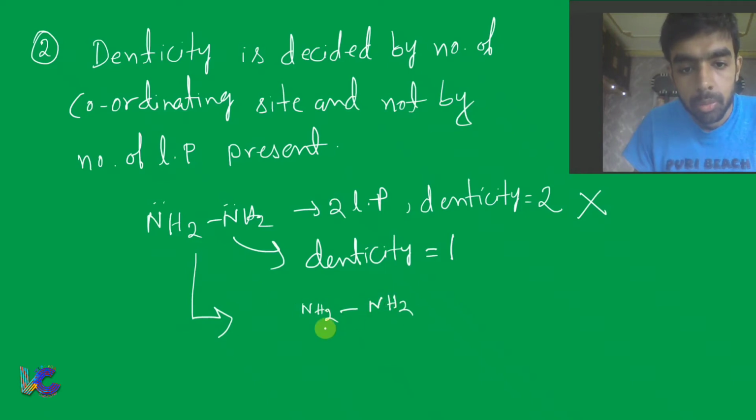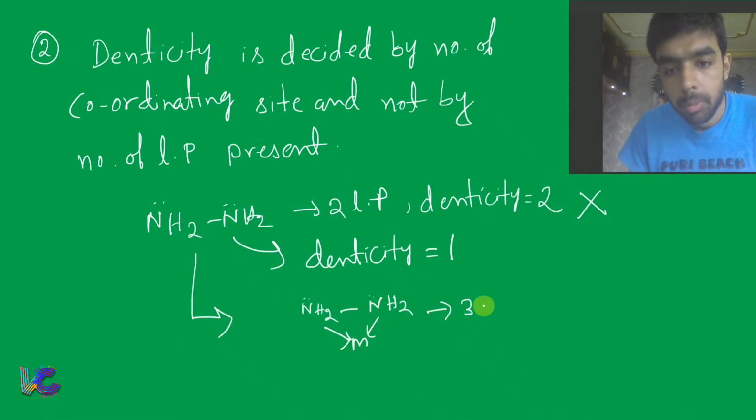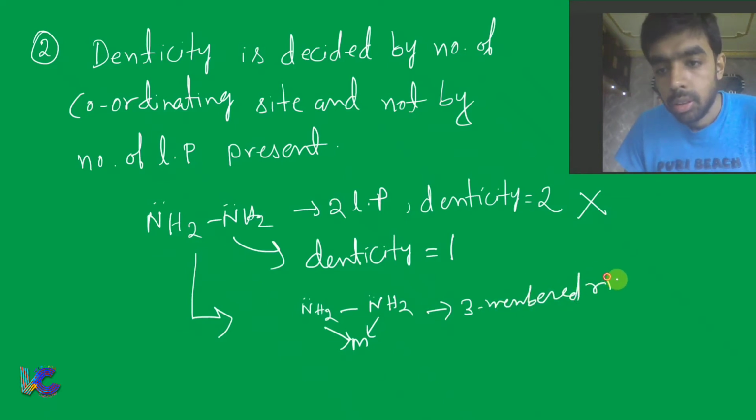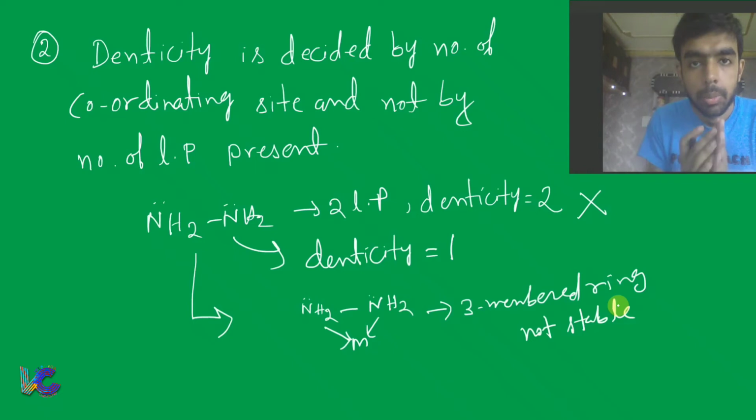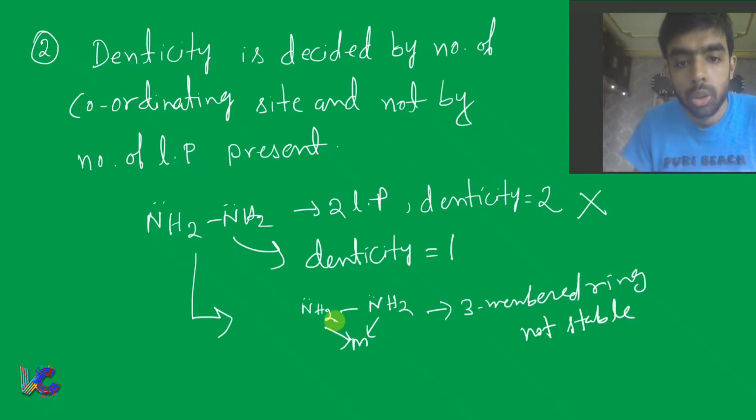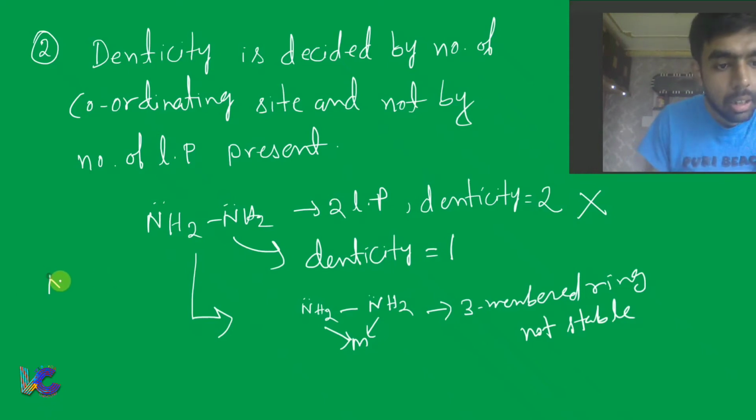It will form a three-membered ring, which is not stable. That means if it is not stable, it will not show bidentate character. It will show monodentate character and it will be coordinated with a metal center with only one donor site like this, and this is stable.